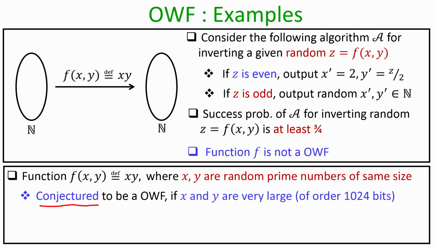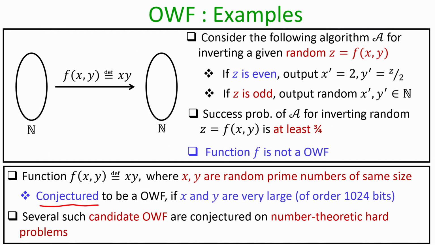It is not proved formally that indeed this function is a one way function. And later on, when we will be discussing public key cryptography and number theory, there we will see several such candidate one way functions which are conjectured on several so-called hard number theoretic problems. So, for the moment we will believe that this function f of x, y, where x and y are arbitrary large numbers and the function is the product of x and y, is a candidate one way function.